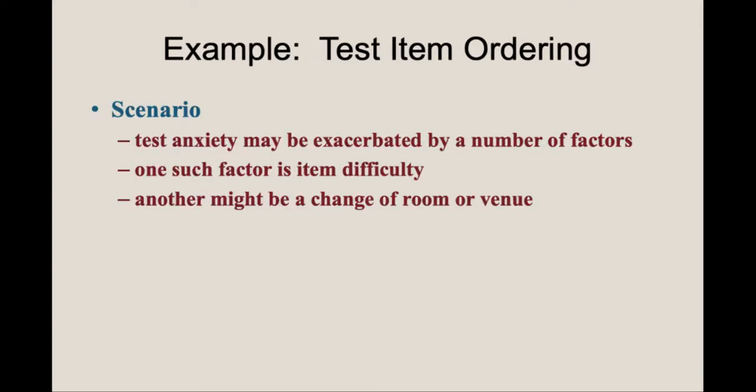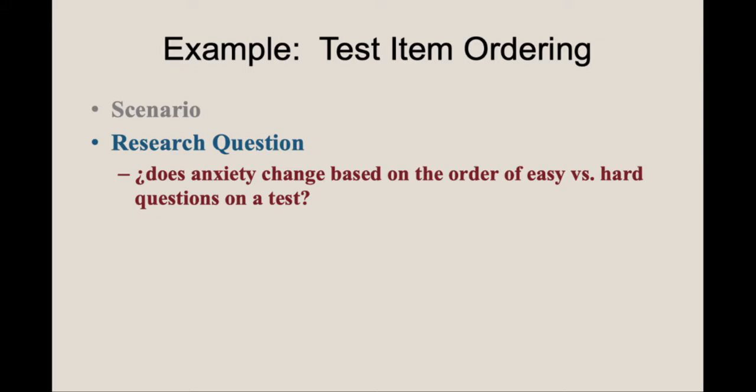Let's look at a particular example. So the scenario is an exploration of the idea that test anxiety may be exacerbated by a number of factors. For example, the item difficulty on the tests could be associated with anxiety, or changing of rooms where students might take a class and hear the lecture in one classroom, but the final exam is changed to another classroom on campus, and as a consequence that may induce a certain level of anxiety. The research question here is, does anxiety change based on the order of easy versus hard questions on a test?